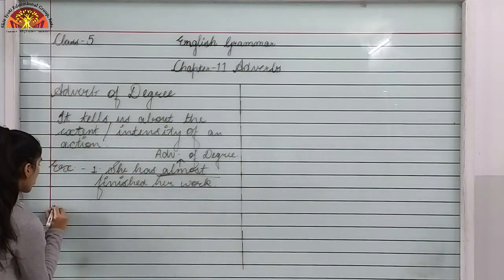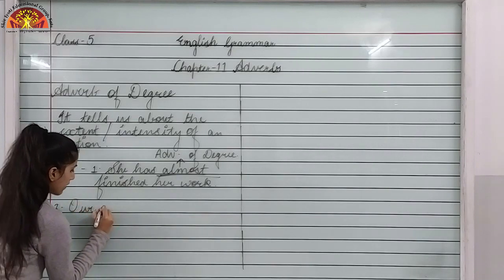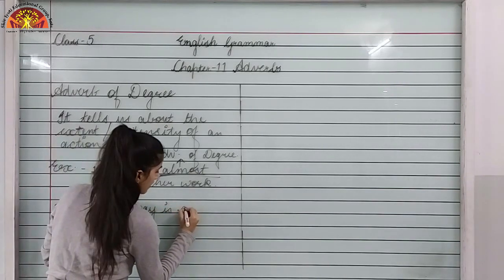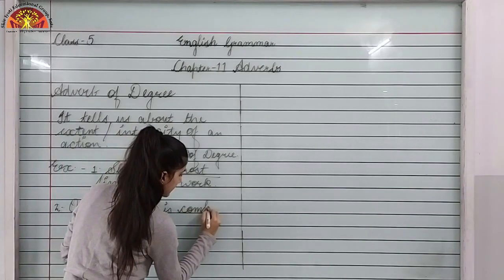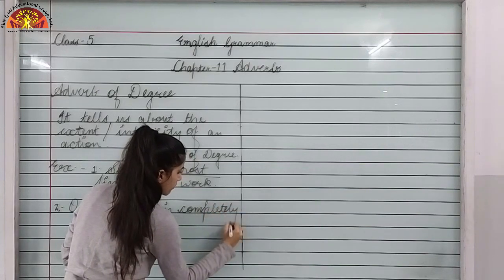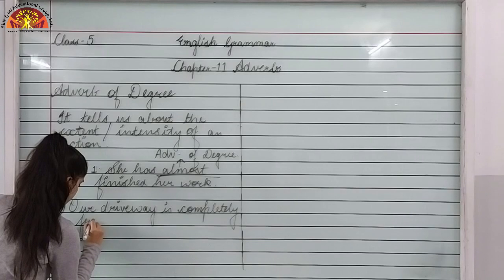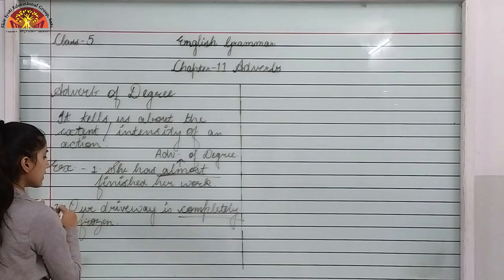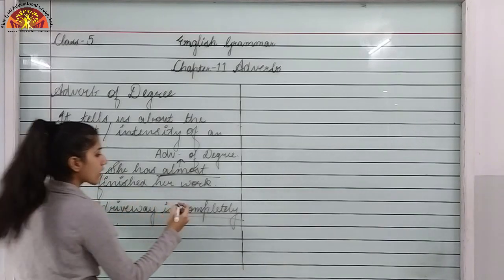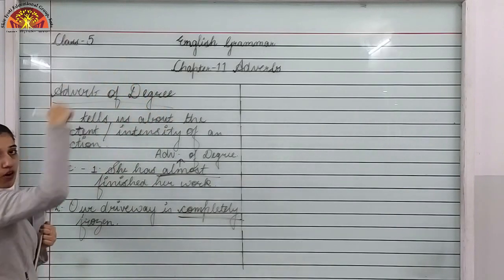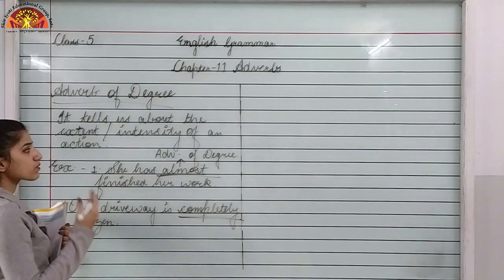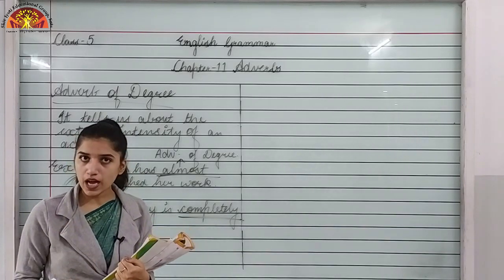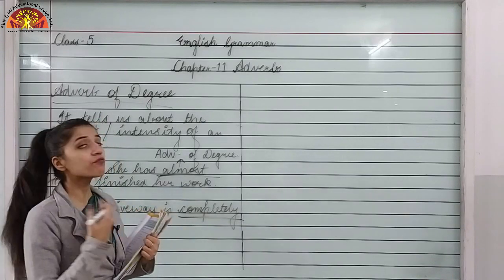Let's take another example. Our driveway is completely frozen. Here completely is telling us to what level the driveway is frozen. So completely is again an adverb of degree. Now these were the 5 types of adverbs: adverb of manner, adverb of place, adverb of time, adverb of frequency and adverb of degree.